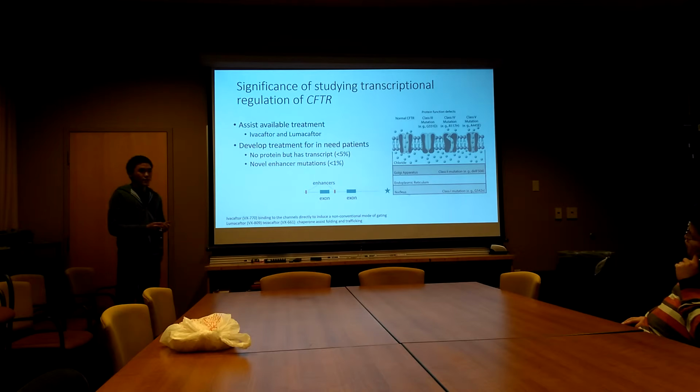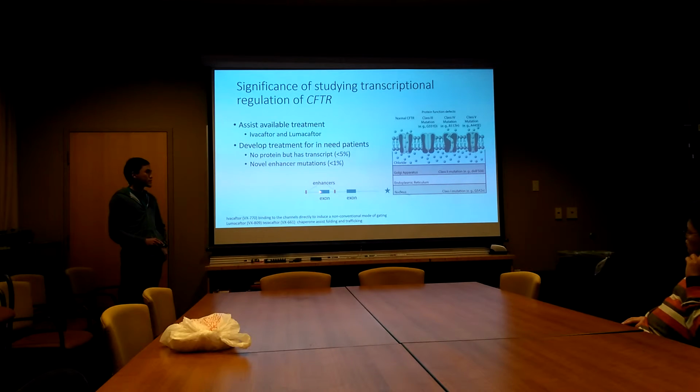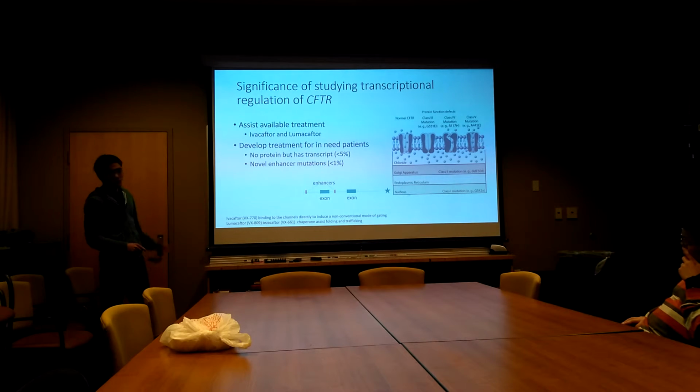So here is the significance of my research in potentially helping cystic fibrosis patients. The Harris Lab research focuses on transcription regulation, as shown in this cartoon. We have known a lot about the exon mutations and the splice site mutations. What we don't know is the transcription regulation of CFTR, for instance, the enhancers. The regulation of transcription could be utilized to enhance the transcript level of CFTR, and we can regulate this process upstream of all of the downstream processes in the nucleus. So potentially, we pump out more transcript, and that will help all of the downstream processes.